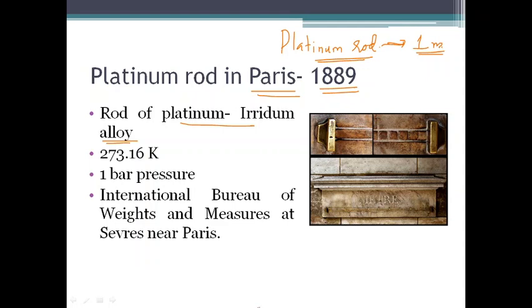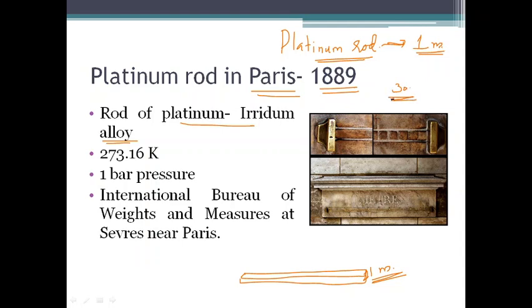So if we want to exactly make one scale that has the length of 1 meter, we might have to go to Paris in 1889. We might have to go to Paris and compare the length of our rod with that of the standard meter, this platinum iridium alloy kept there, and construct the meter scale that is being built. So by 1889, this standard meter was copied and made in different countries.